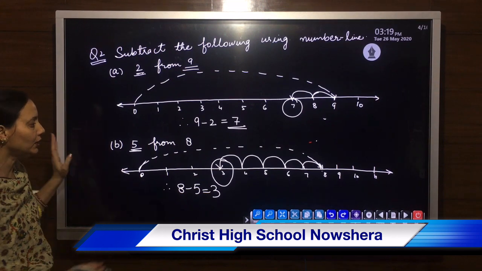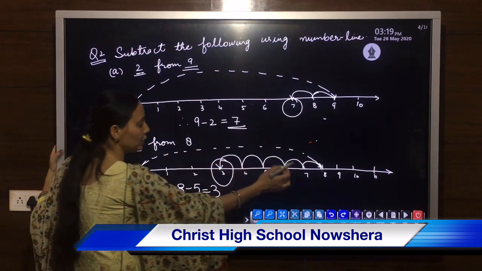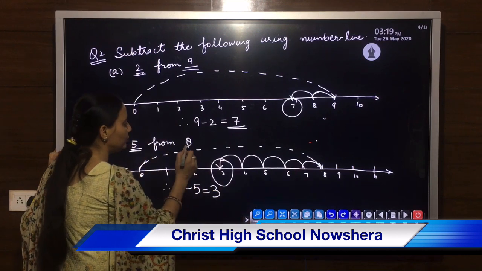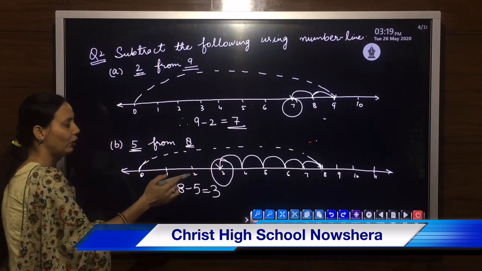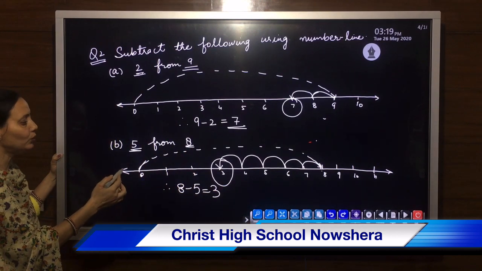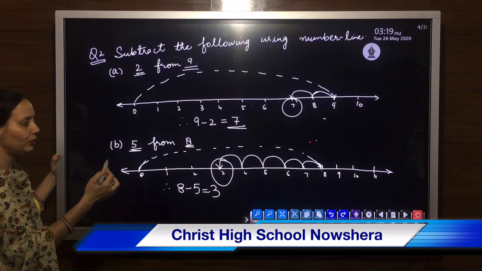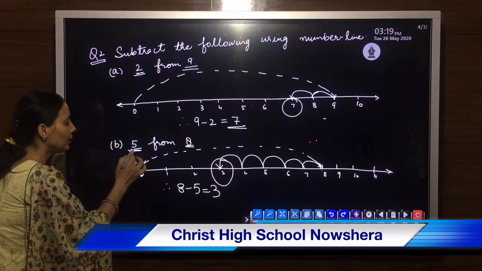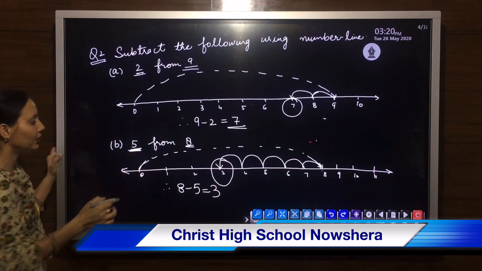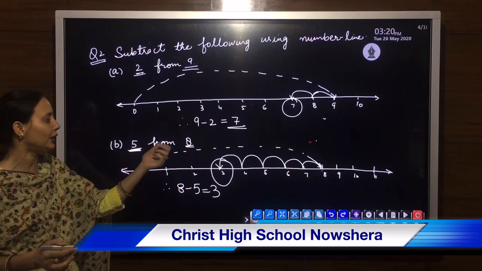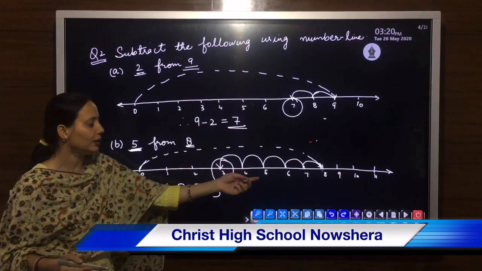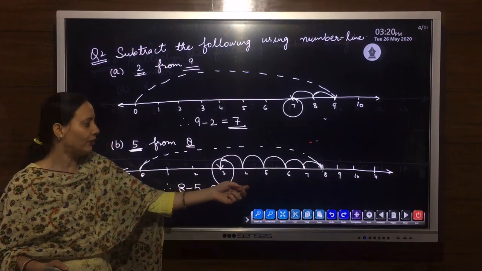In subtraction we will first directly jump up to the desired number, which is written first, and from that we have to move that many steps backwards, the other number written here. For example, if there is 3 written instead of 5, then automatically we will reach 5.